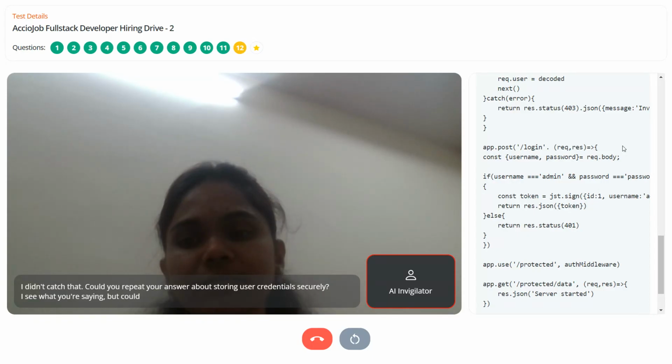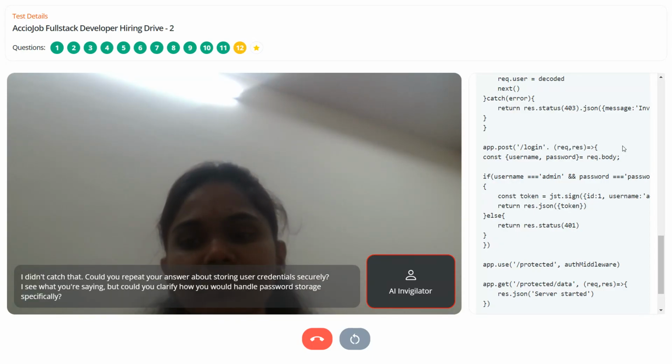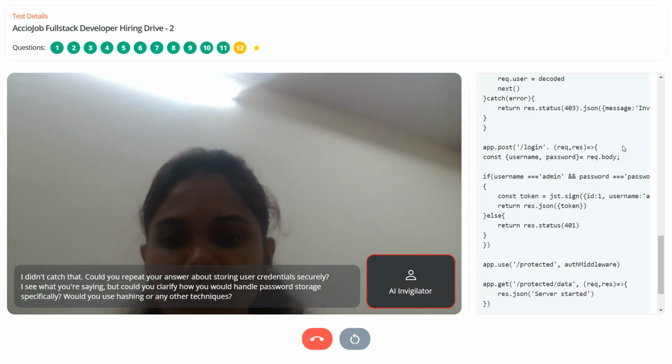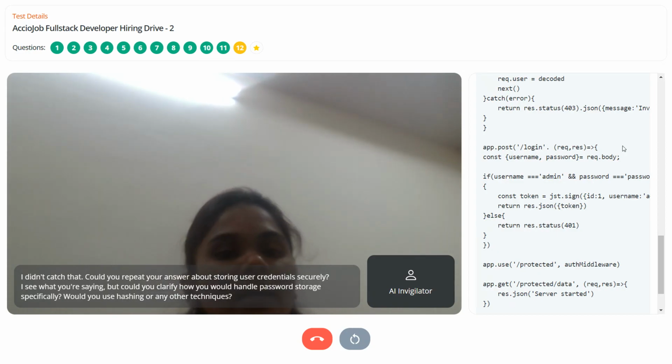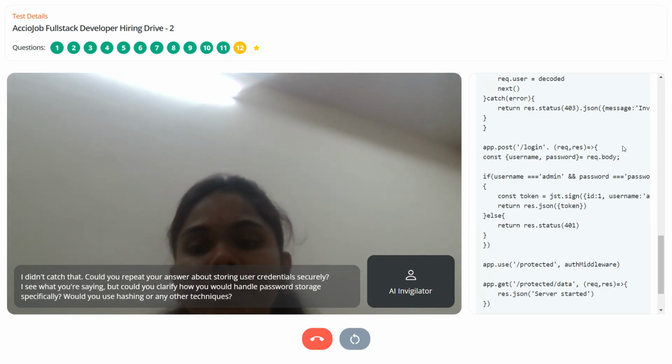I see what you're saying, but could you clarify how you would handle password storage specifically? Would you use hashing or any other techniques? Okay, in that case, I will use a hashing method using salt.